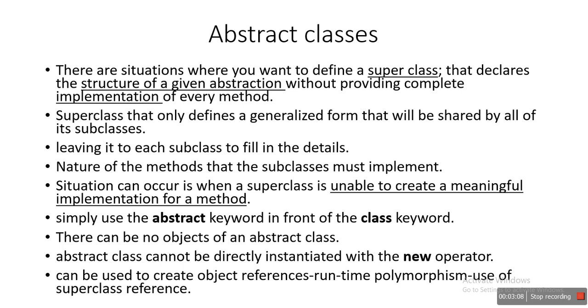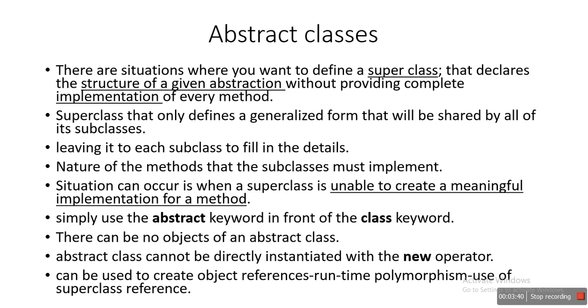If a class A is there, class B can extend class A, and class C can also extend class A. There are no restrictions. The superclass only defines a generalized form shared by all its subclasses. Indirectly, it means the subclasses acquire all the properties, with no restriction on extending that class. Now see what happens with respect to an abstract class.